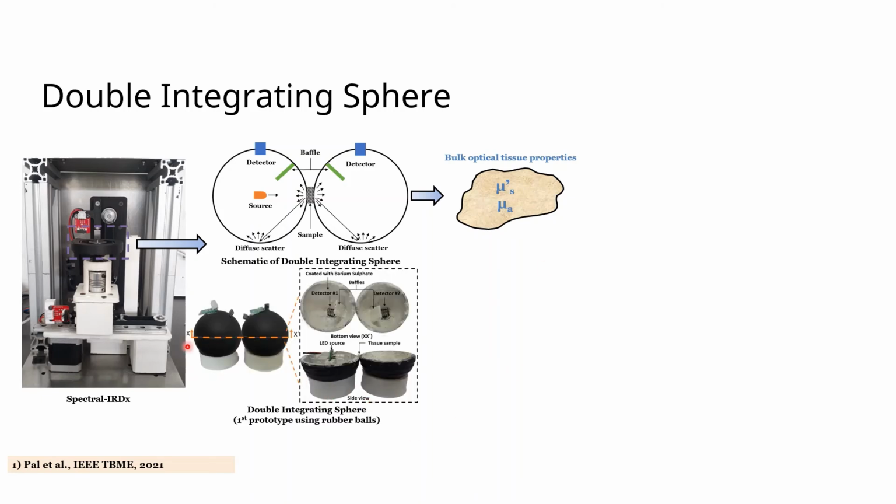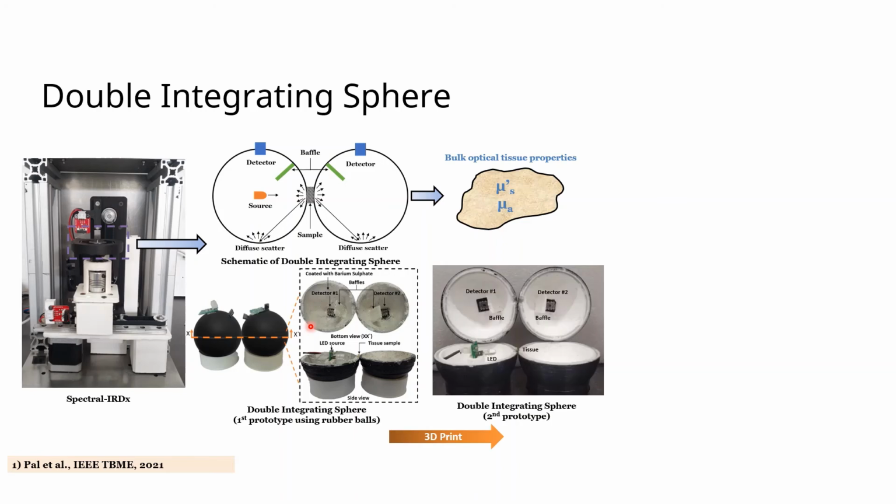So this is the first prototype. We sliced the rubber tissues into halves, and then placed the LEDs, tissues, baffles, and the detectors over here. Then we coated the internal surface of the spheres with barium sulfate, which reflects almost 98% of near infrared light. The second prototype was 3D printed. As you can see, this is a more sophisticated design, and we then place the tissue and take more measurements.